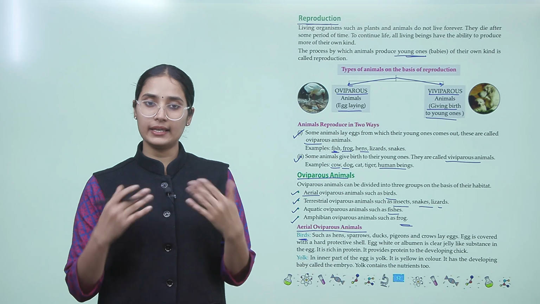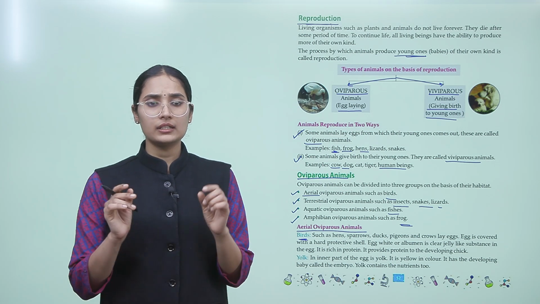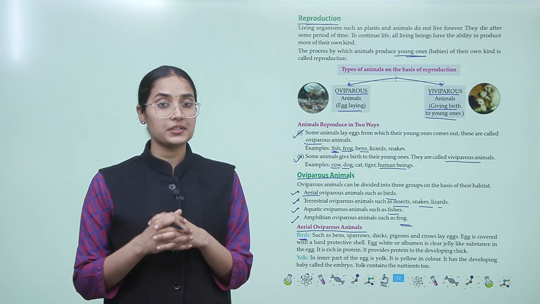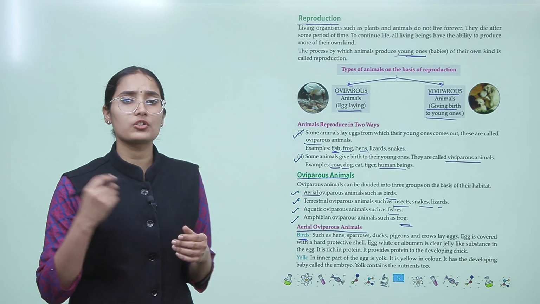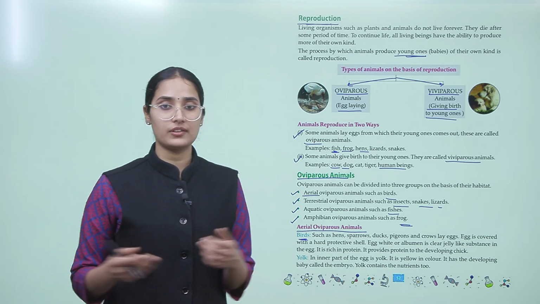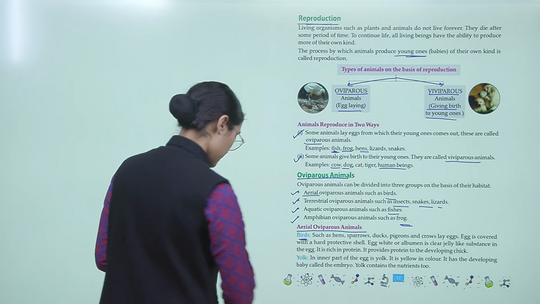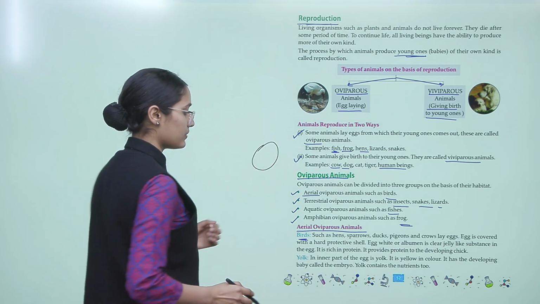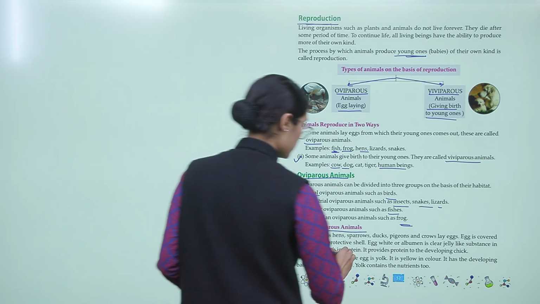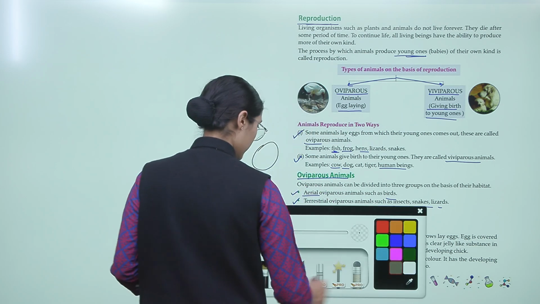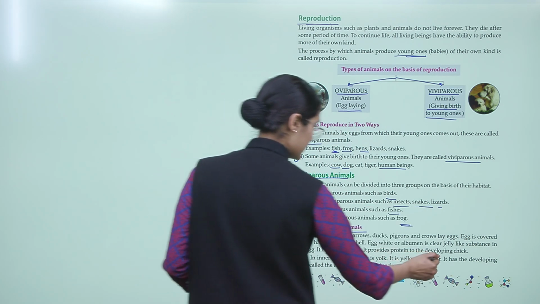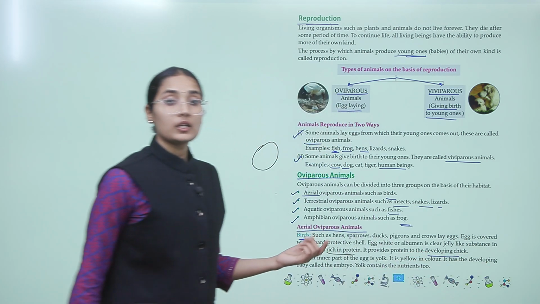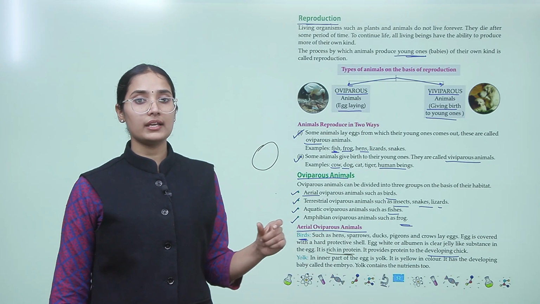So, birds lay eggs. We all must have seen the eggs of birds, pigeons, sparrows, hens. They look something like this, and inside they have a jelly-like substance which is rich in protein, and this protein is helpful in the stage of development. Yolk: the inner part of the egg is the yolk.